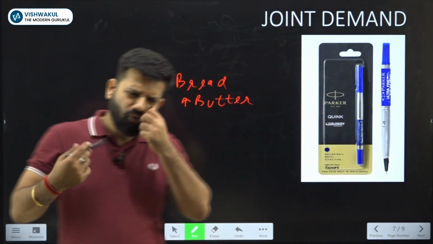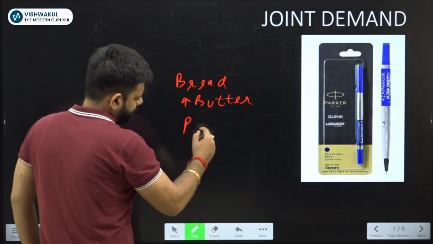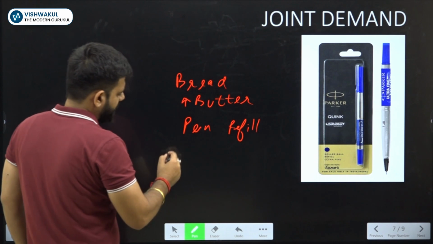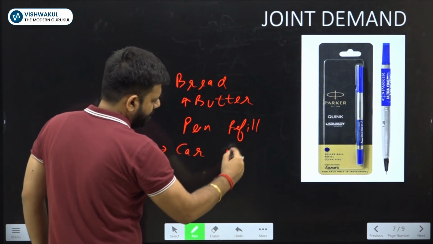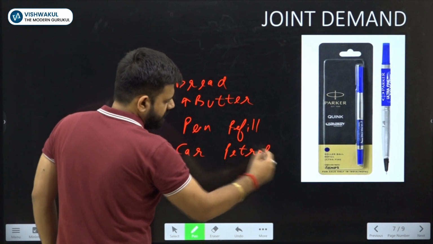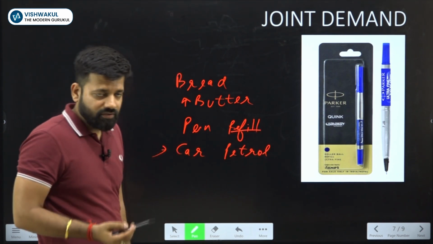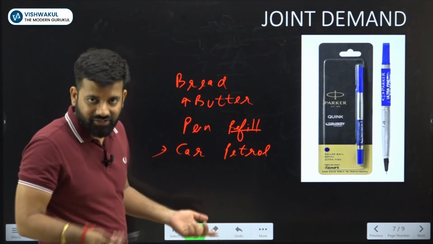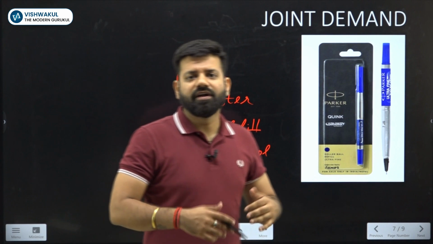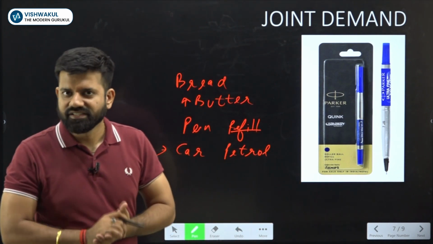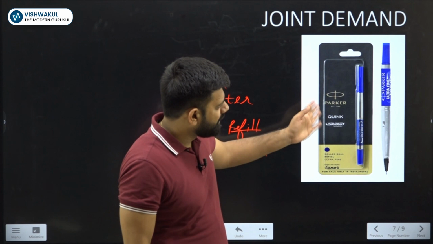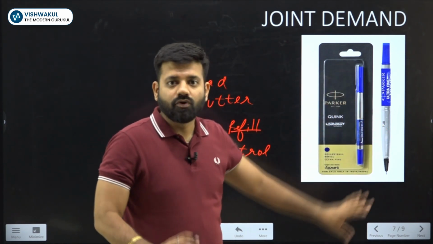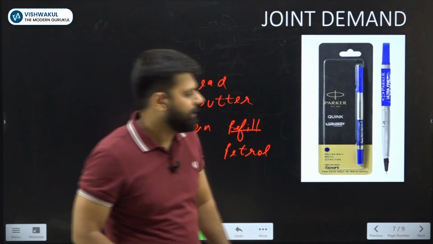So we can give more examples as well. Pen, refill, then car, petrol. The refill is the good which is required for the pen. Petrol is required for the car. All those goods which are demanded together are known as joint demand. In our example here, if I want to buy a Parker pen, I will also need a refill. So it is also an example of joint demand.